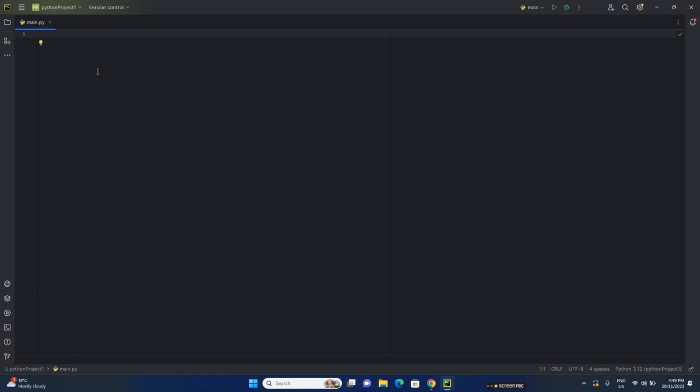So Python has total three types of data, such as strings, then floats, and then integers. So let's start with strings. Let's run a program. Print. This is used to print anything in Python. For example, hello.